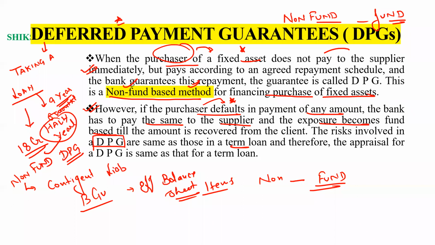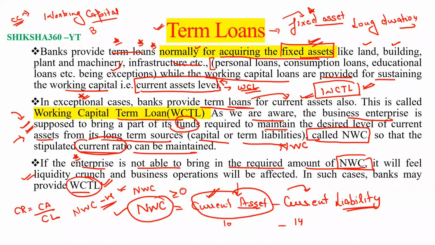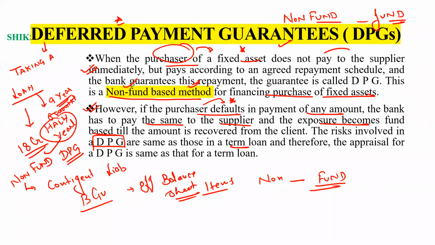So please tell me fast if you have any doubt, any query up to this point. Hope it is clear to all of you what is term loan, what is working capital. We have discussed what is term loan, what is working capital term loan, what is net working capital, what is current ratio, current asset upon current liability. What is DSCR and what are liquidity ratios. All these things we have discussed in detail.